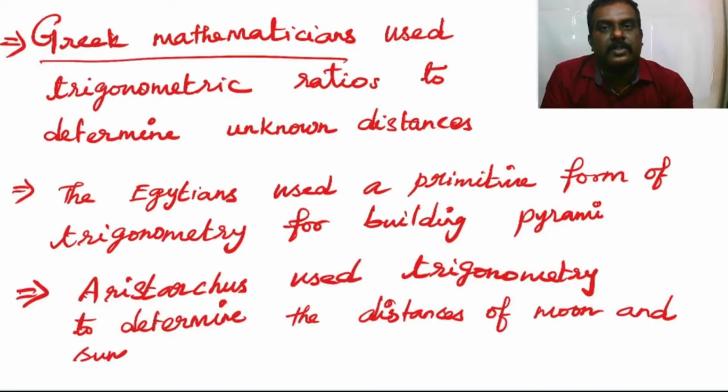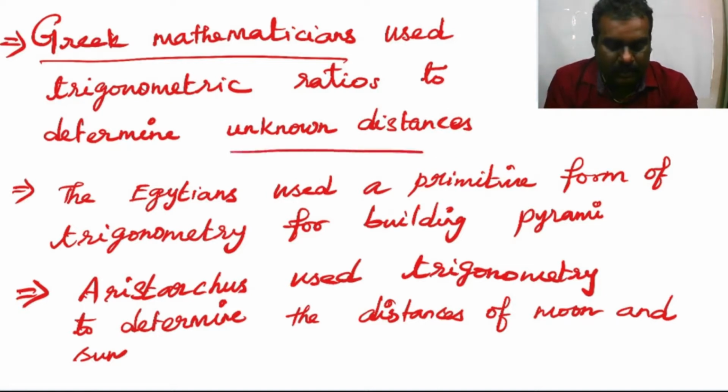Greek mathematicians used trigonometric ratios to determine unknown distances. For example, to find the height of a tree, to find the height of a mountain, to find the width of a river, to find the height of a temple, etc.